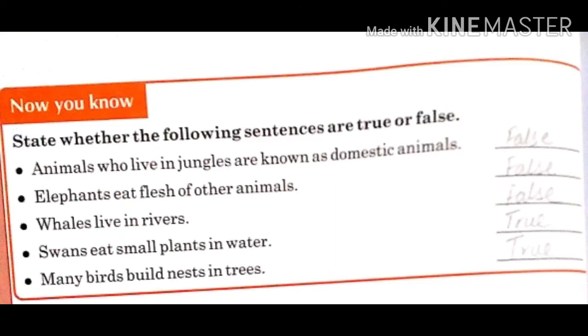Swans eat small plants in water. Yes, swans eat small plants in water. Fifth one is many birds build nests in trees. Yes, true. Many birds build nests in trees. Let's move to the next topic.